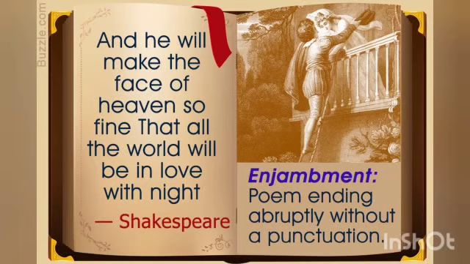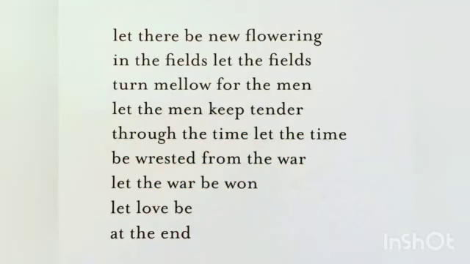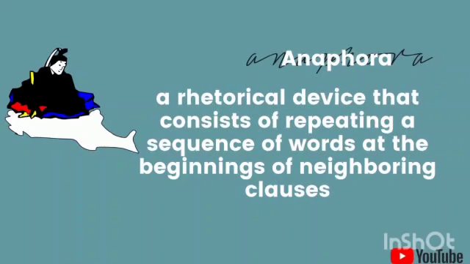So again, there is no punctuation at all, no full stop, no comma, no semicolon, nothing at all. So in a poem, whenever you see such a thing, quickly frame in your mind that enjambment is being used over there, because enjambment simply means lack of punctuation. Now I will be sharing a couple more examples. You can definitely have a look at that. Enjambment actually is also very easy to identify. I hope this is clear to everyone. Now let's hop on to the next literary device, that is anaphora.